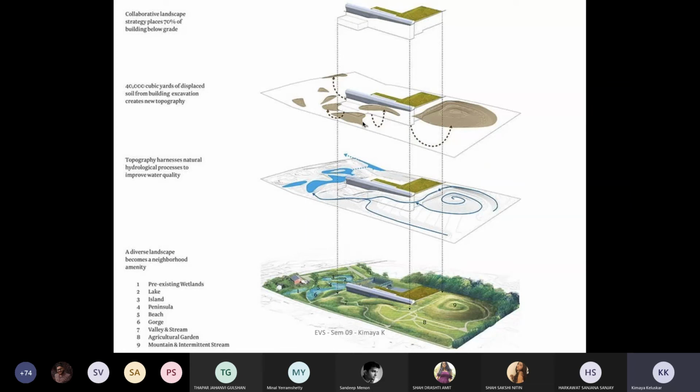Topography harnesses natural hydrological processes to improve the water quality. So it talks about the water cycles which are there. And then it talks about the diverse landscape which becomes the neighborhood amenity, wherein there are pre-existing wetlands, lakes, islands, peninsulas. It just creates these smaller miniature features within this entire diverse landscape.